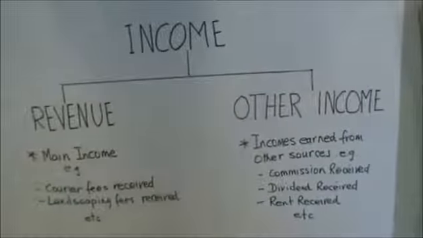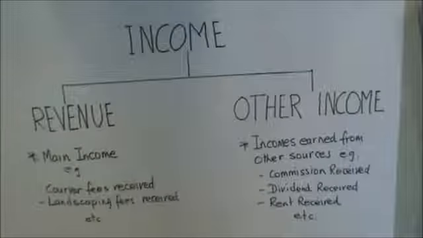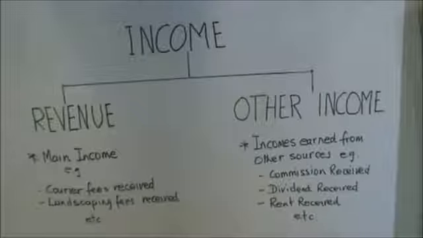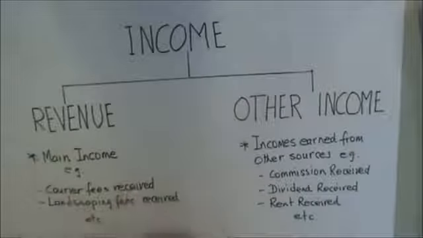Under revenue, we are looking at the main source of income, which is the income that the business earns from its operations. So that's the main income. For example, if it's a courier business, then the revenue would be the courier fees received.